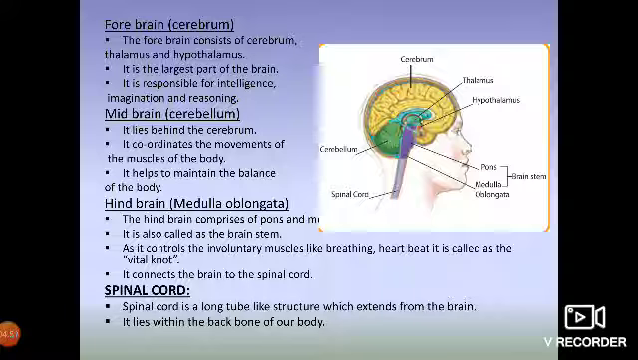The next part of the central nervous system is your spinal cord. The spinal cord is a long tube-like structure which extends from the brain. You can see the blue color structure there, which extends from the brain. That is called the spinal cord. Which protects our spinal cord? Only the backbone. The brain is protected by the skull, and the spinal cord is protected by our backbone.